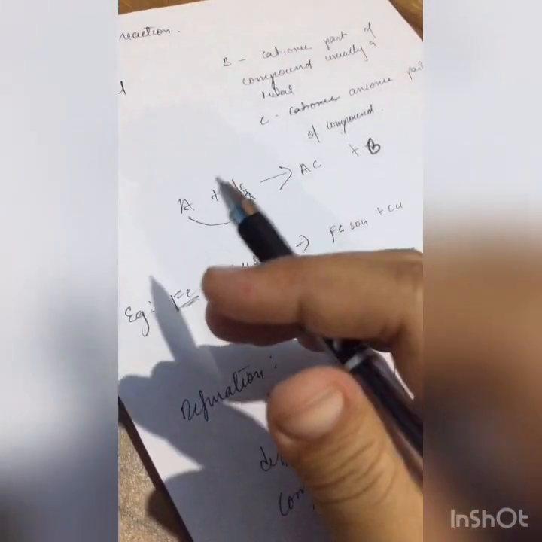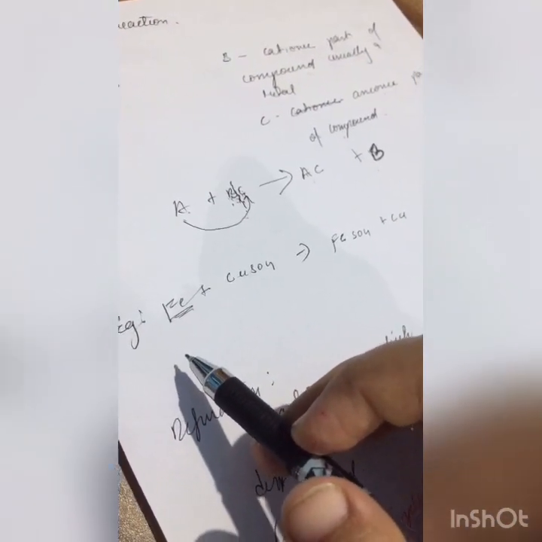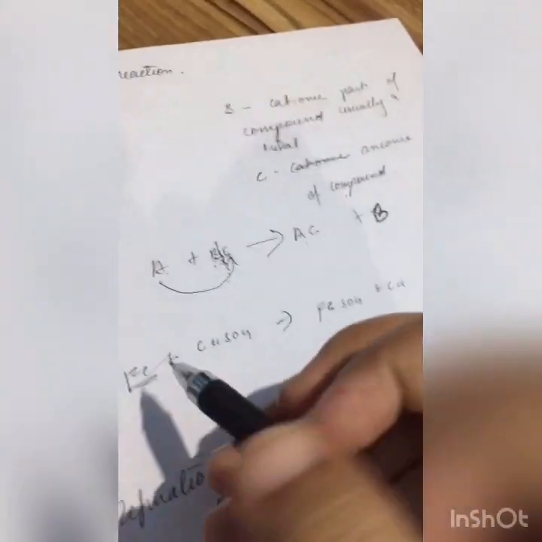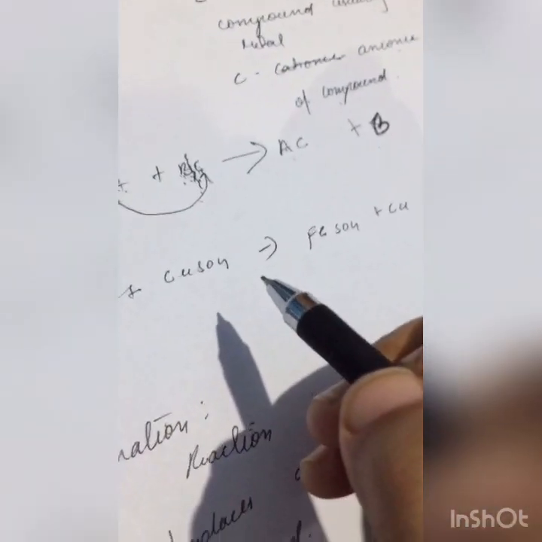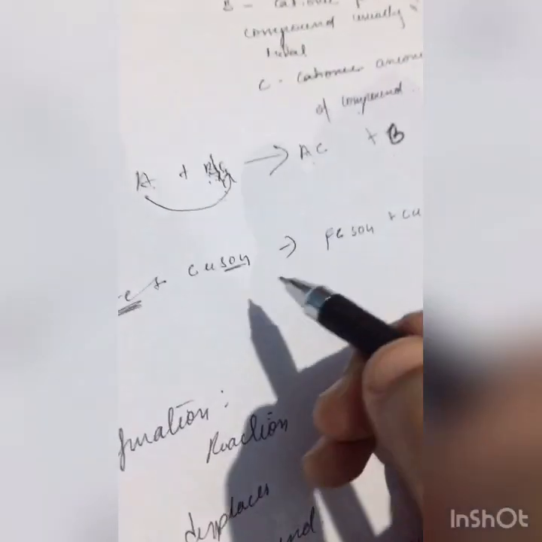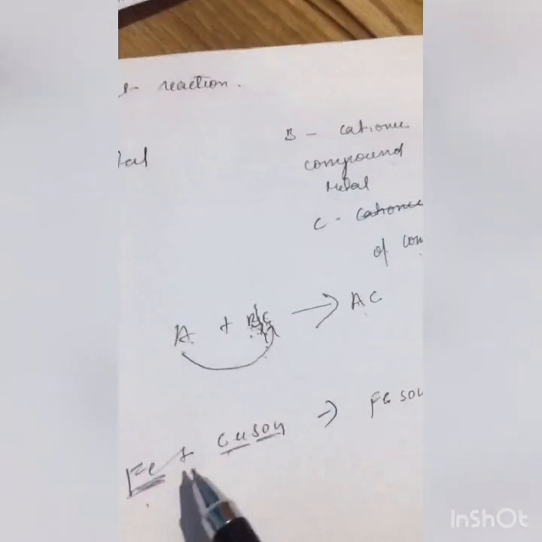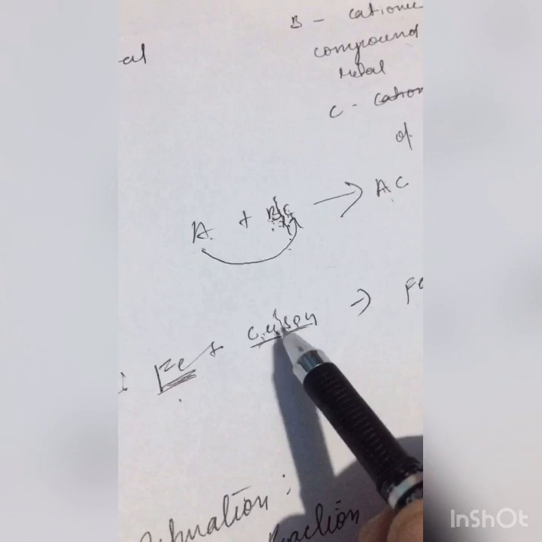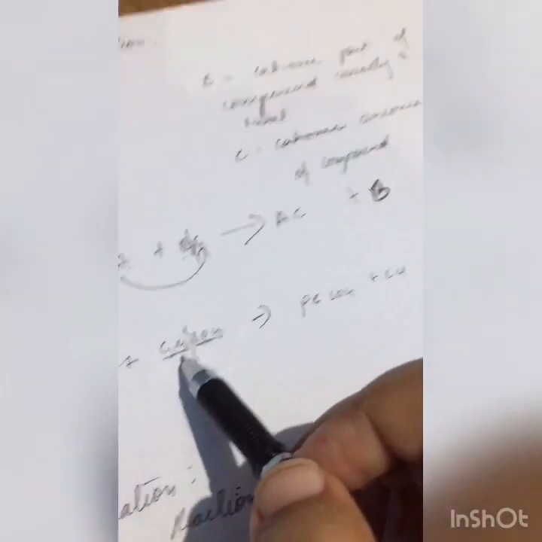The next example, to help you understand better, is here. The single metal is Fe, and the compound has the anionic part SO4 and the cationic part Cu. The cationic part will always be a metal. See, even here they break their bond, and Fe takes SO4 and forms a bond with it, and Cu will be alone.